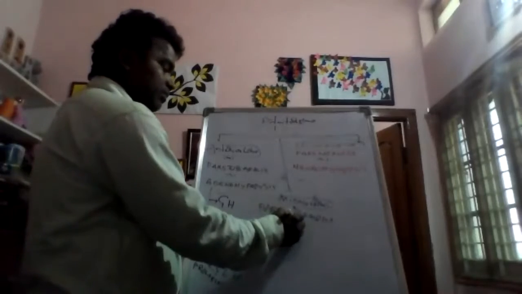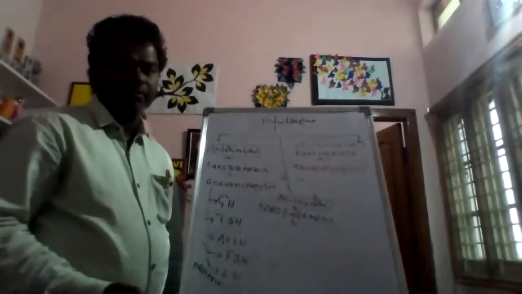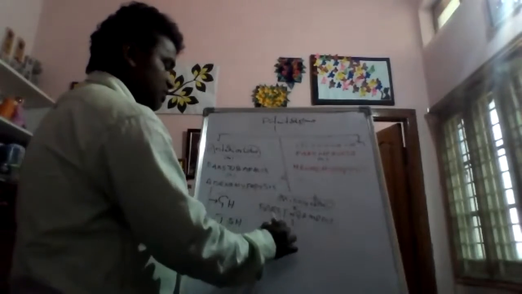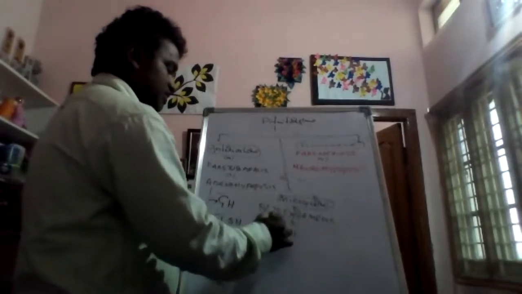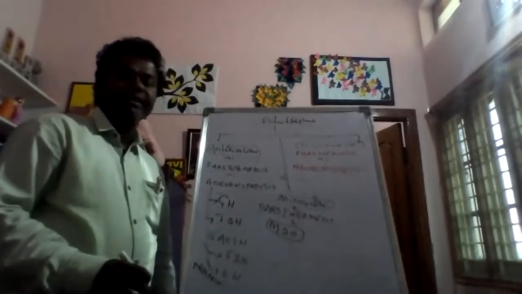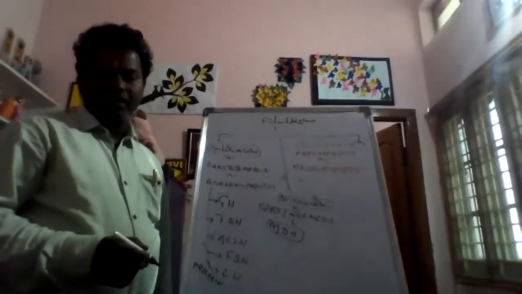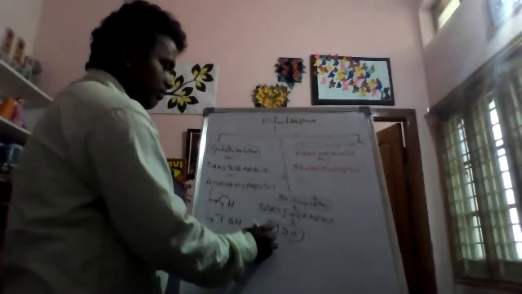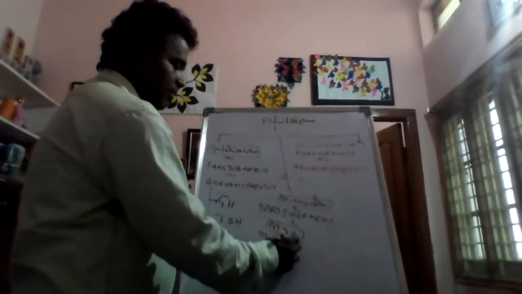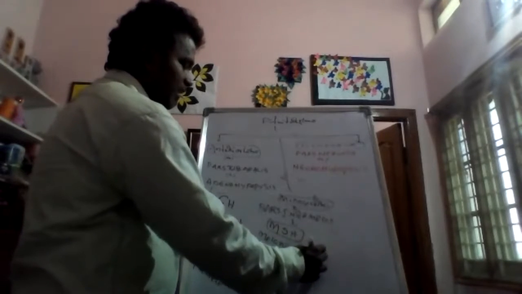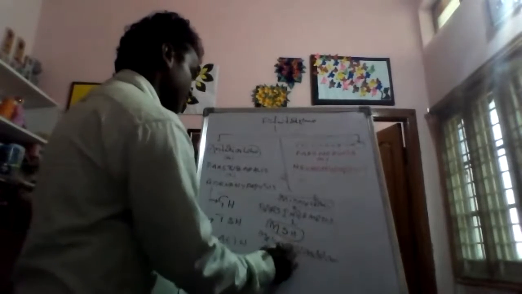The middle lobe secretes only one hormone. That hormone is called what? MSH. What is MSH? Any idea? Melanocyte stimulating hormone, or melanin stimulating hormone. We'll discuss it in detail.